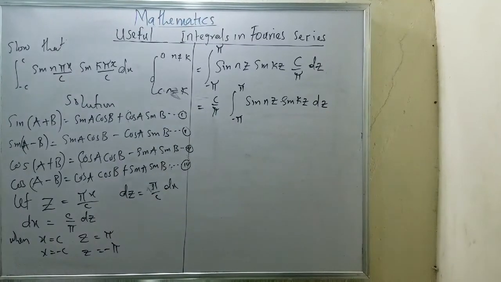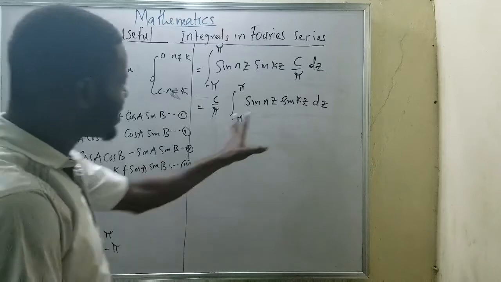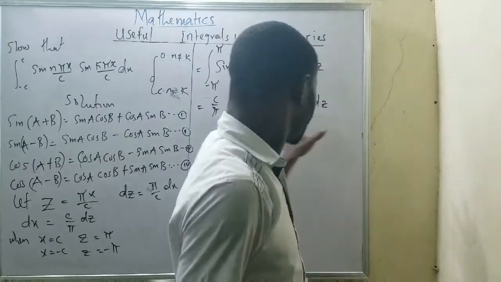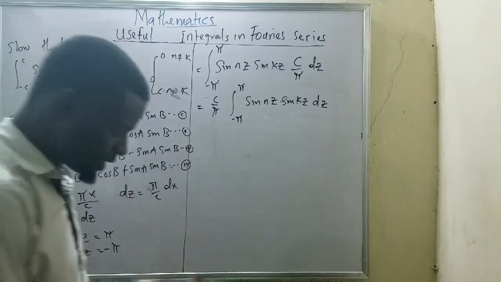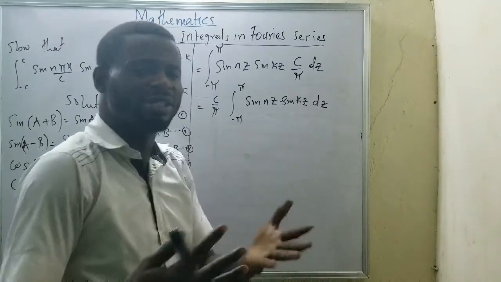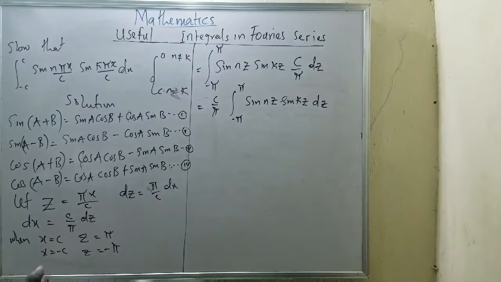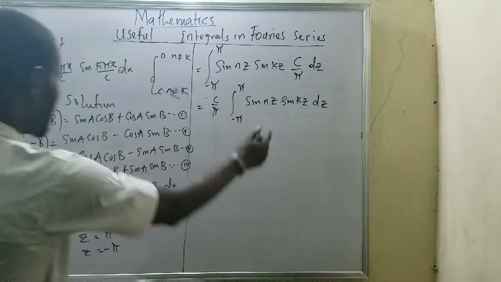What next can I do? Now, at this point, there's no way to integrate this. This thing, I can't integrate it at this point. Now, I have to do something that will enable me to integrate without stress. It means I must run towards what I'm having here. Now, what can it give me?